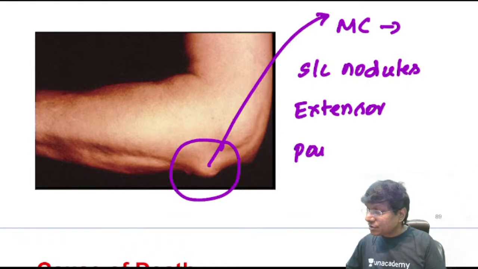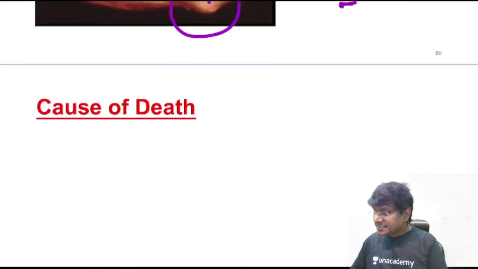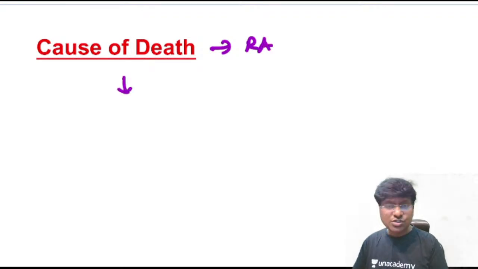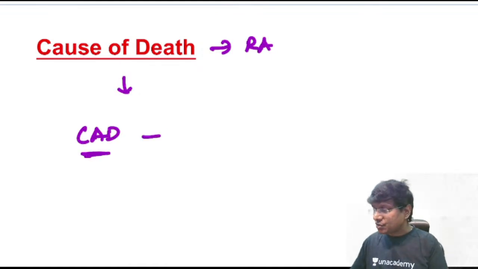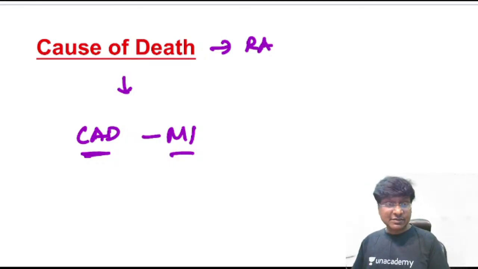And these subcutaneous nodules, please remember, they are painless. Then what is the cause of death in patients with rheumatoid arthritis? The cause of death is due to premature atherosclerosis of coronary arteries. So coronary artery disease causing MI, that would be the cause of death in patients with rheumatoid arthritis. Why is that? That is due to premature atherosclerosis.